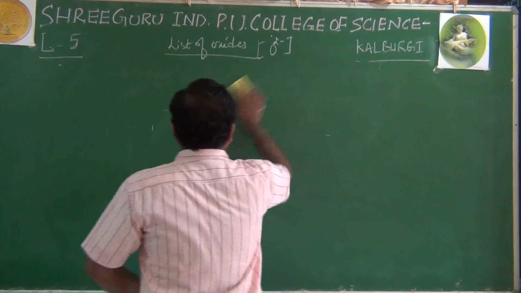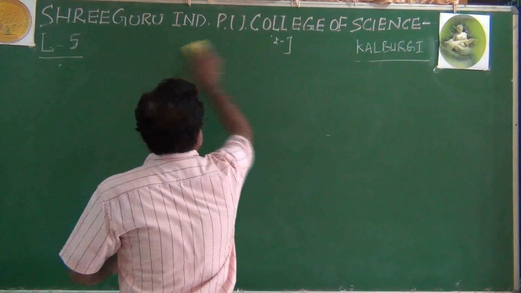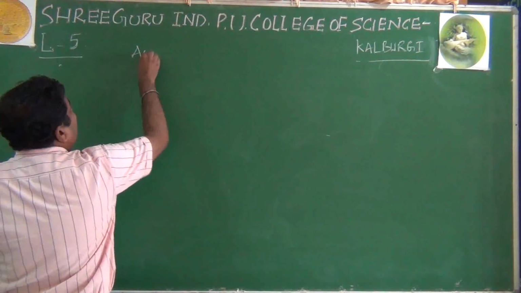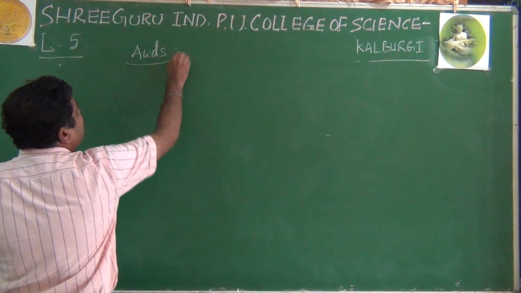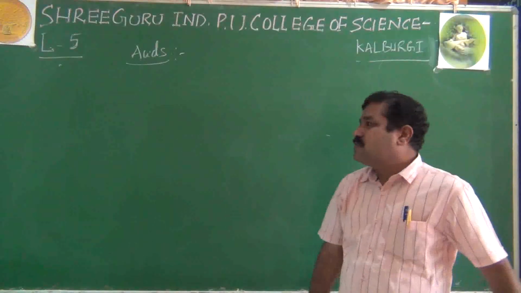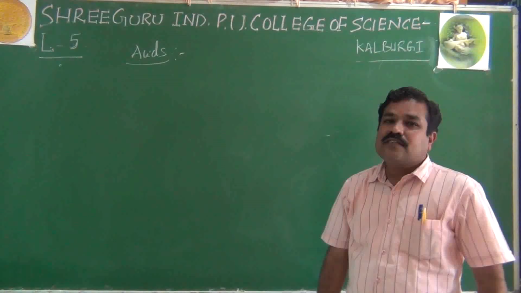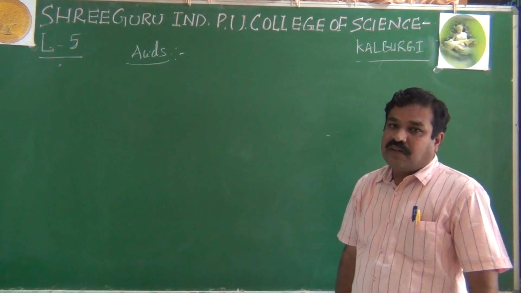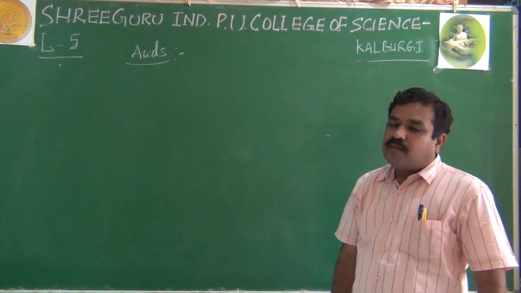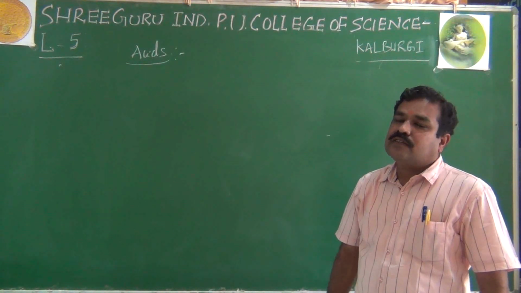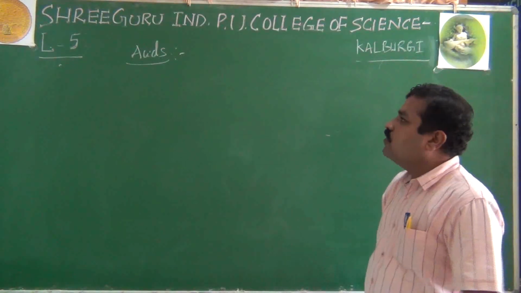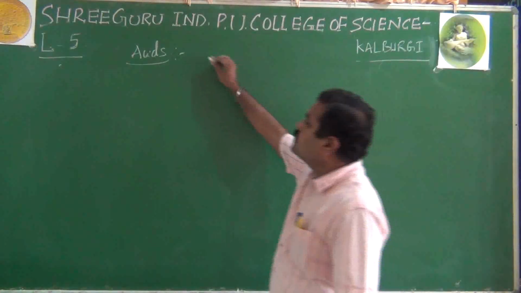You know hydroxides are called strong bases, or alkalis. And lastly, we will try to cover what acids are. See, students, acids are the substances which have at least one replaceable hydrogen atom. That means when they are dissolved in aqueous solution, they dissociate to give one hydrogen ion.